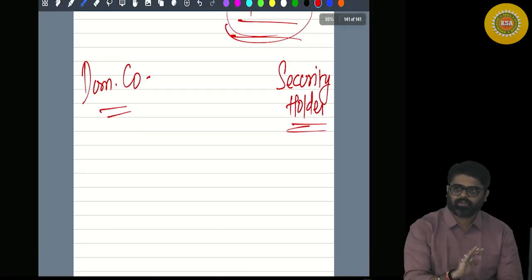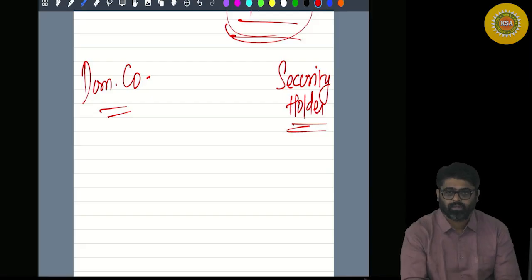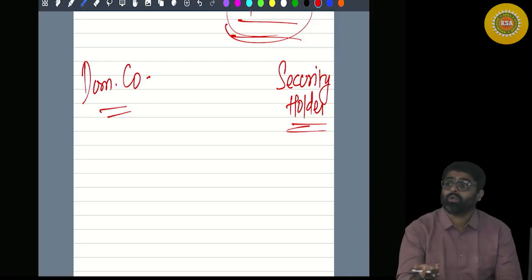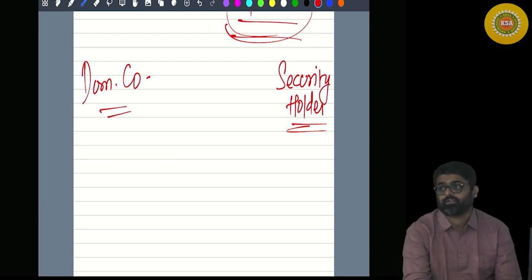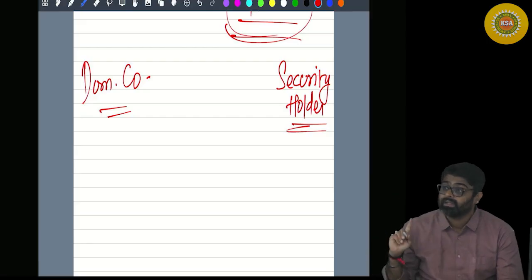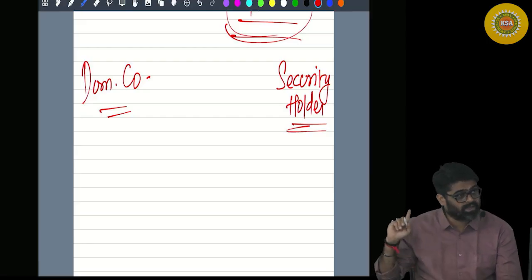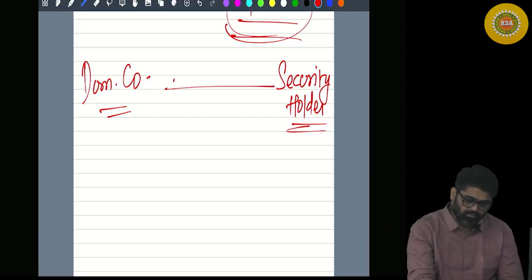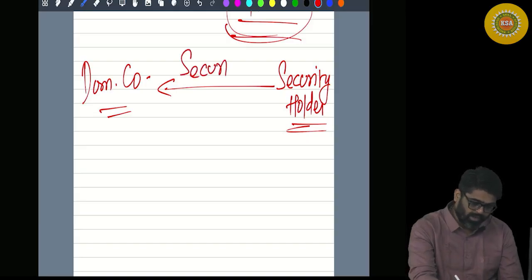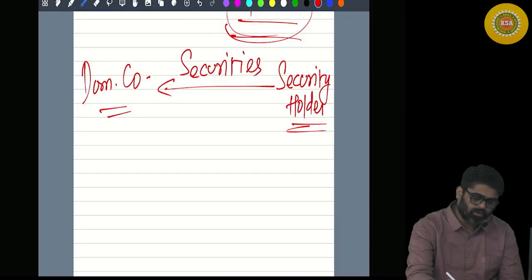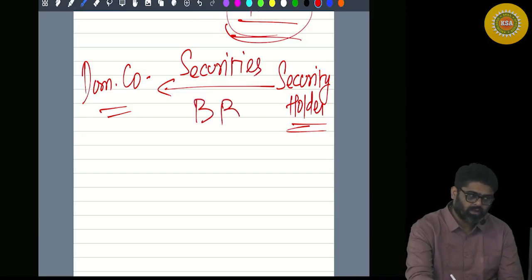A shareholder is a different person, and security holders will hold bonds, debentures, etc. Securities other than shares. So now from this security holder, what will be bought back? Securities like bonds, debentures, etc. are bought back.